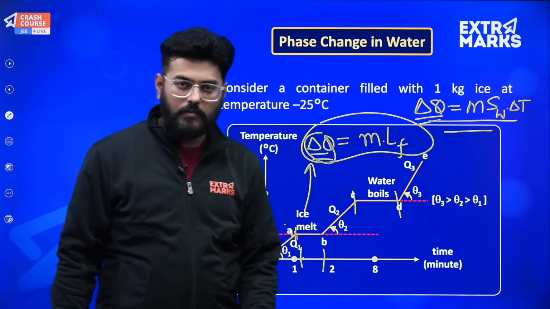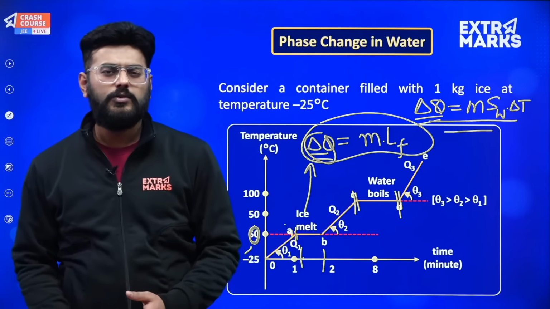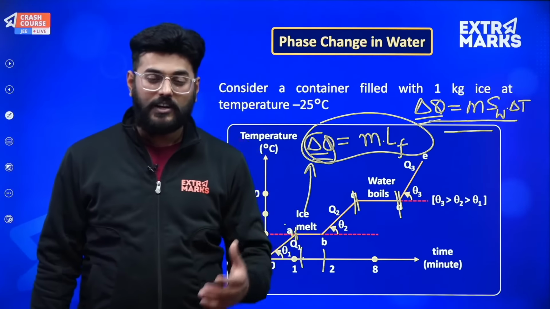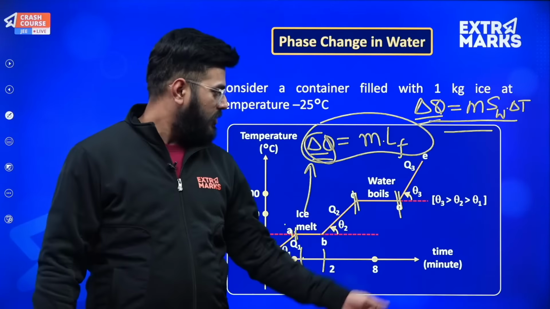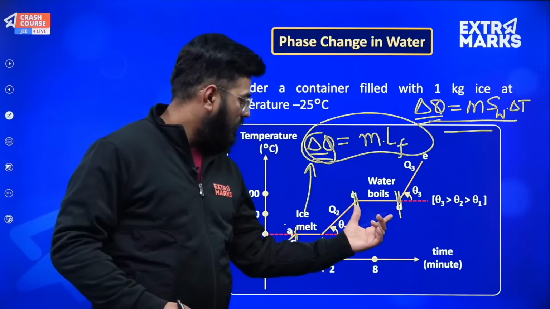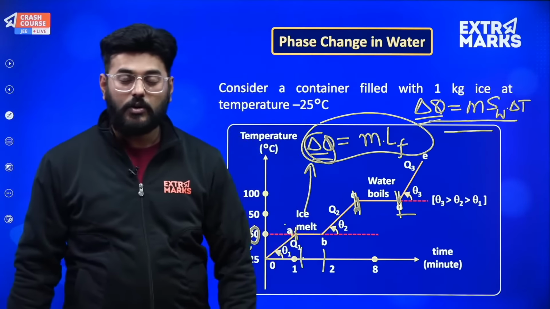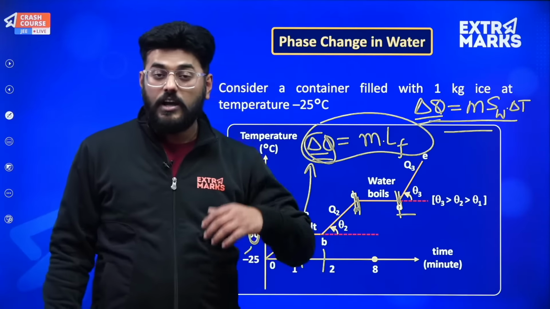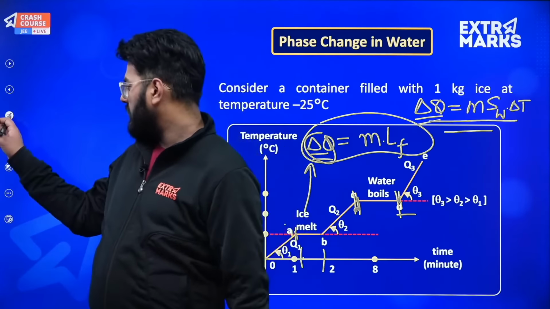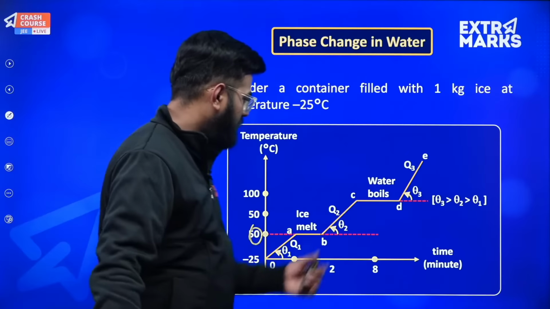Okay, so now steam will come into the picture, and at point D the entire water has been converted into steam, and thereafter again with the supply of energy, the temperature of steam will rise. The reason steam is more dangerous than water at 100 degrees centigrade is because of the extra energy which it has. You can very well see that water at 100 degrees centigrade will be at point C, and steam at 100 degrees will be at point D, obviously more energetic than water, so obviously it is more dangerous. Although 100 degree water is also not very helpful to you, it will also be dangerous and cause great burns to you, so never ever try these things at home.